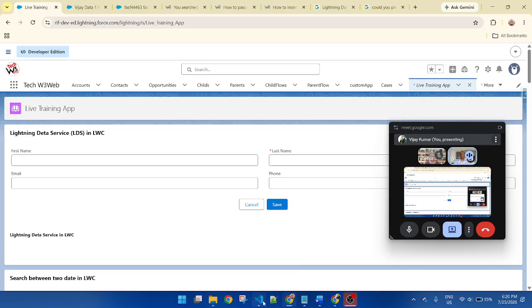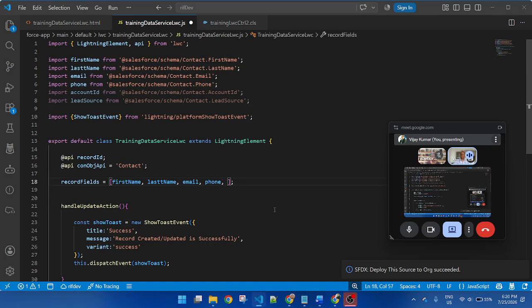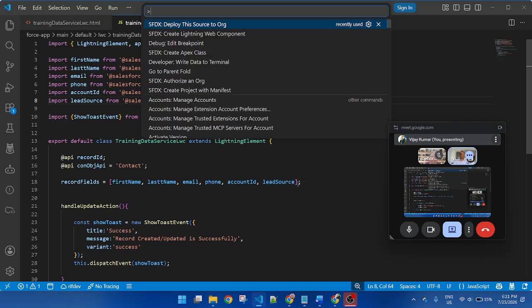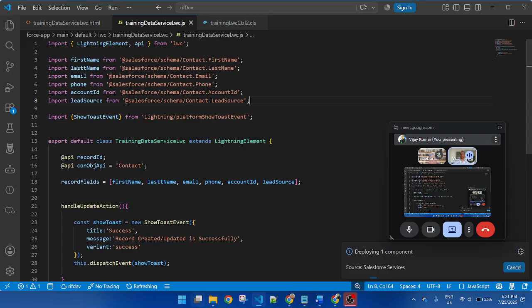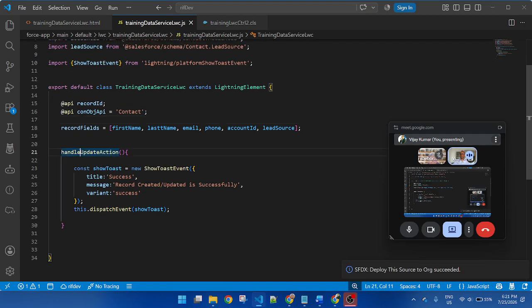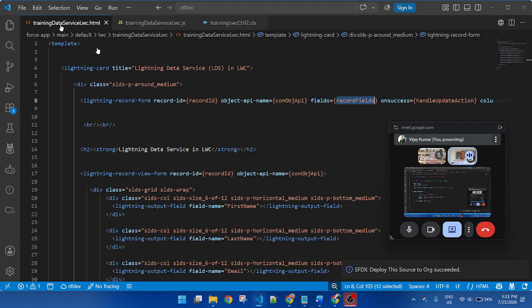It's very simple and easy to use. Okay. If you want to add more fields, simply you need to import, add a comma, and pass it here. So it is very easy to use, easy to learn without writing code. And this is the method to display the toast message, handle update action, this one.